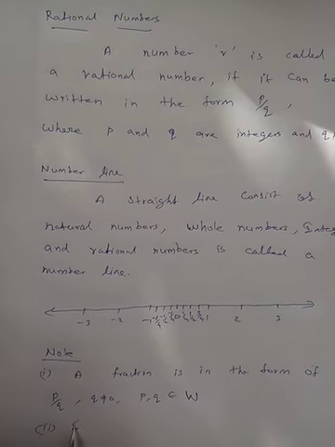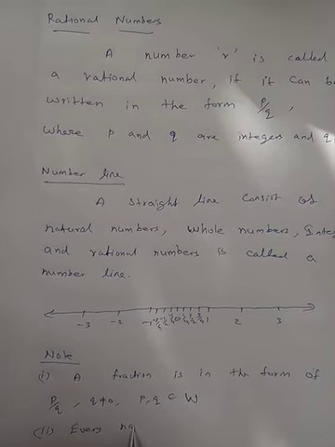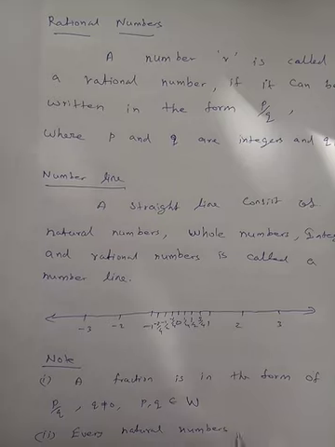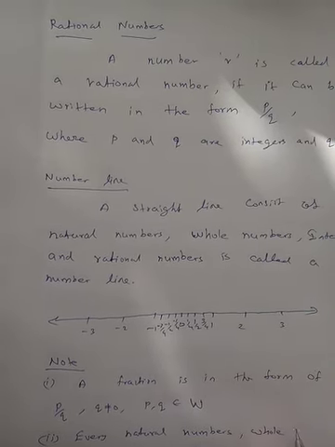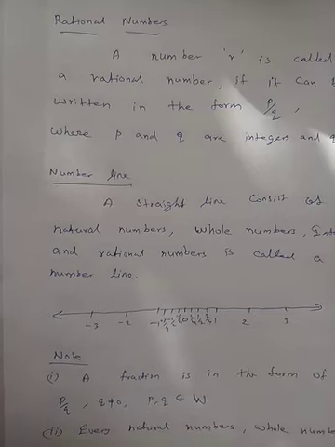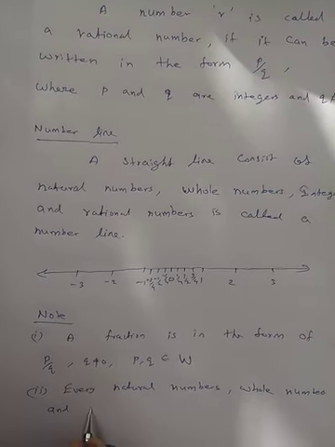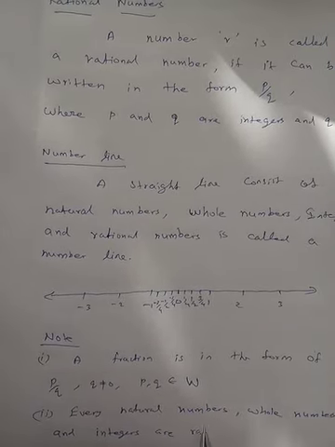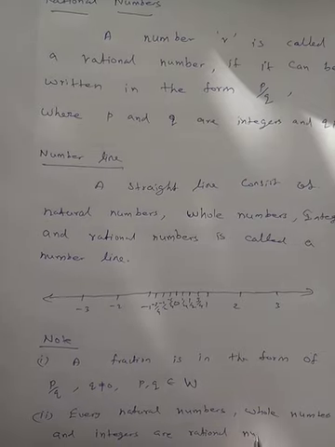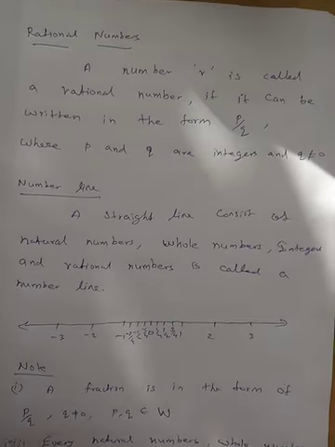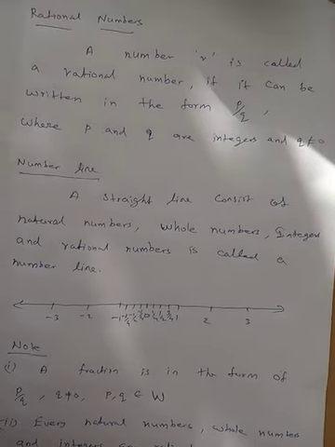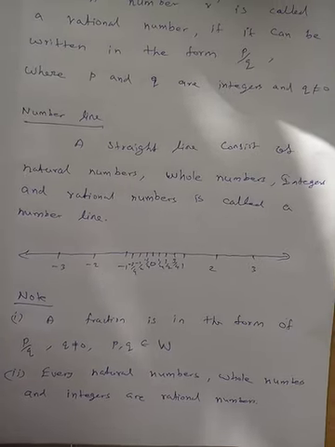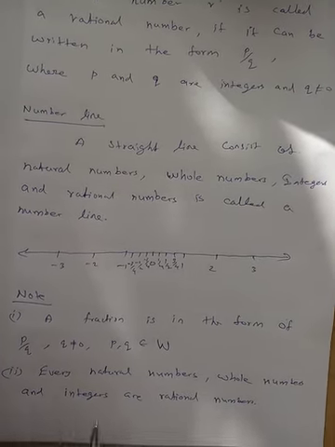Second one: every natural number, whole number and integer is a rational number. Every natural number we can write in rational form by making the denominator 1. For example, 1 by 1, 2 by 1, 3 by 1, 4 by 1. So they are rational numbers.